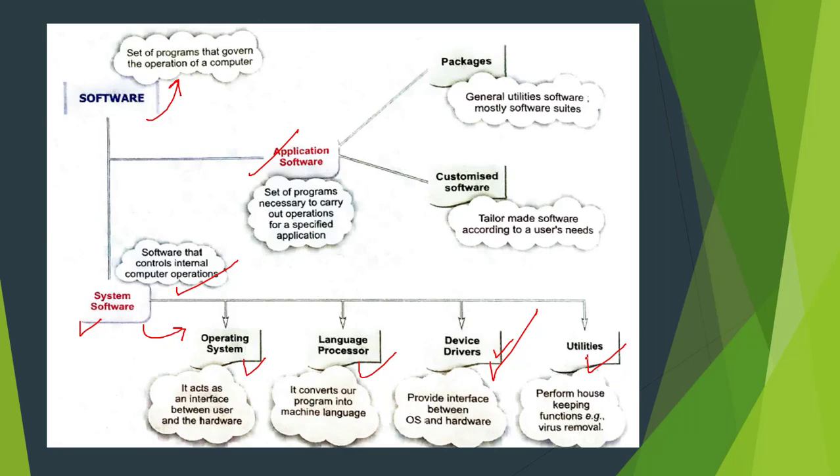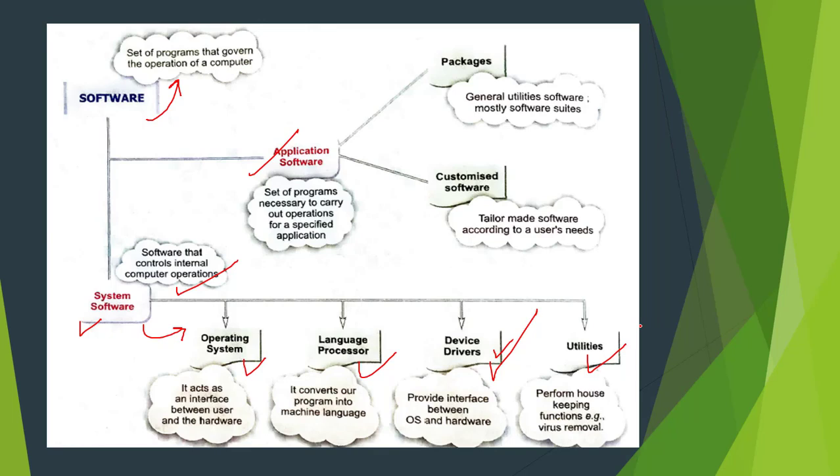Then next, or at last, we have utilities. These utilities are also termed as utility software or utility programs. These utilities are some special kind of system software which are used to maintain the smooth functioning of our computer system. They generally help us to manage the proper functioning of our devices, software, and files.